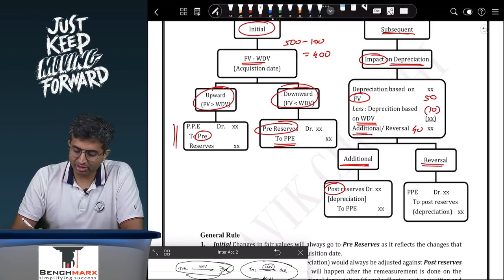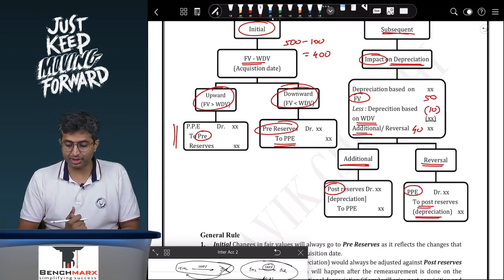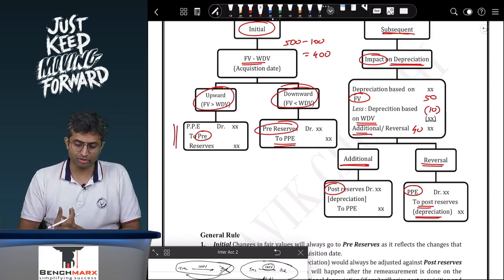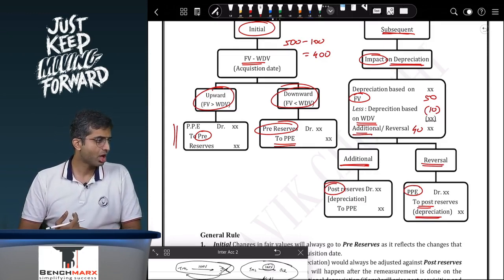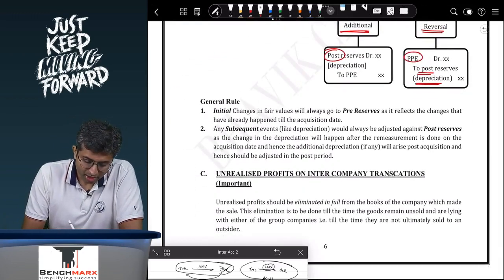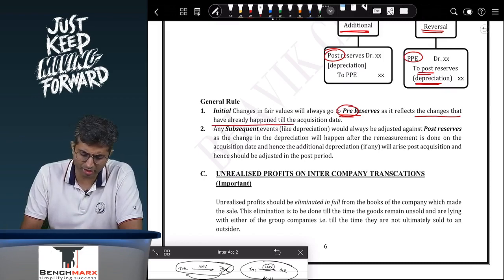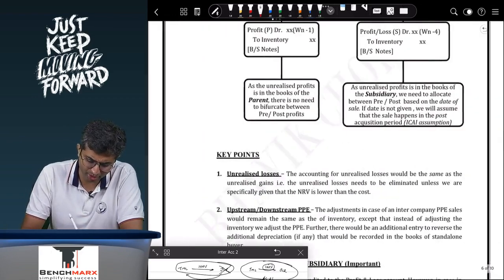On the other hand, if there is a reversal in depreciation, you will have PP to post reserves, post reserves gets credited, and hence the depreciation adjustment over here. Okay. The general rule, initial changes in fair value will always go to the pre-reserves as it reflects the changes that have already happened till the date of acquisition. So this is referring to adjustments over here.